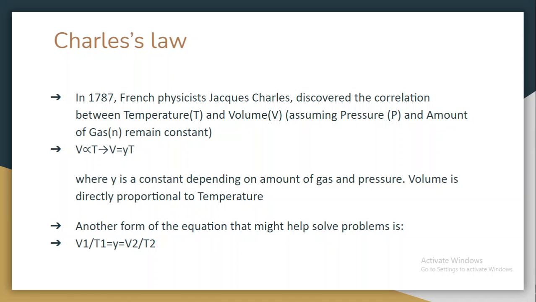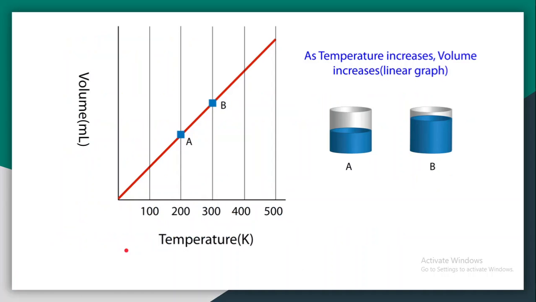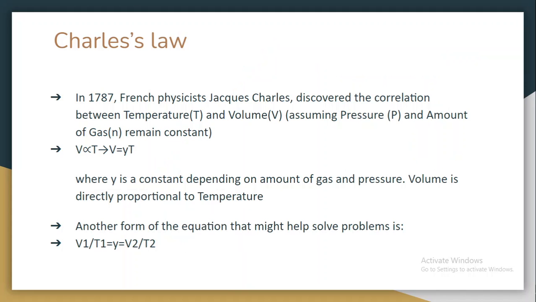Another form of the equation that might help solve problems is the initial volume over the initial temperature, equal to Y, a constant, which is equal to the final volume over the final temperature. This is a linear graph. It shows that as temperature increases, volume increases, which is directly proportional.